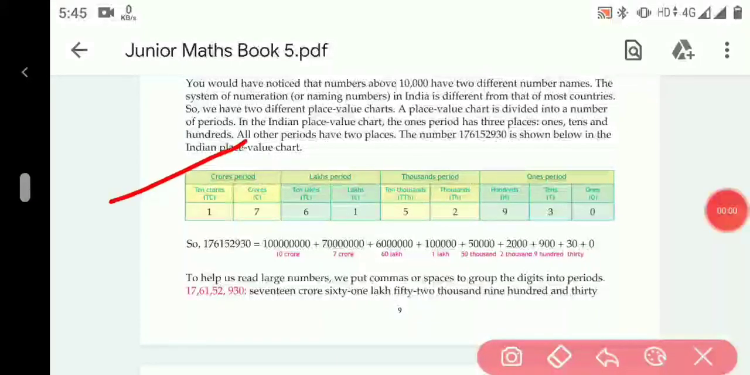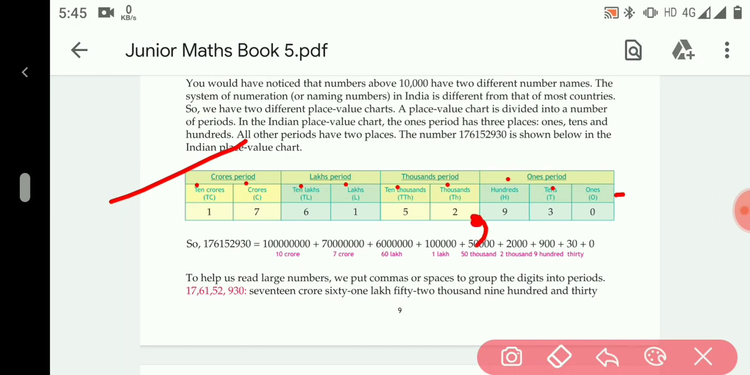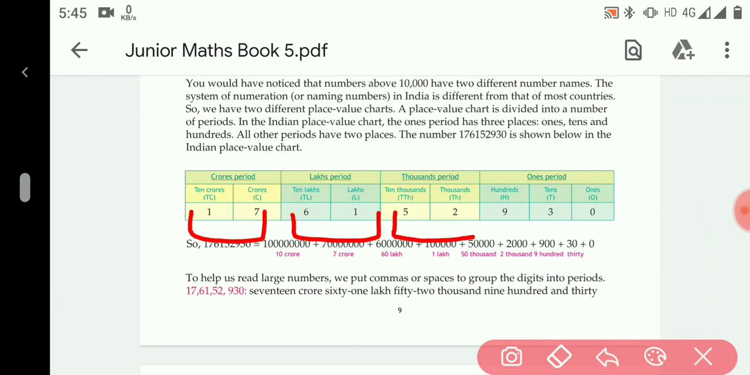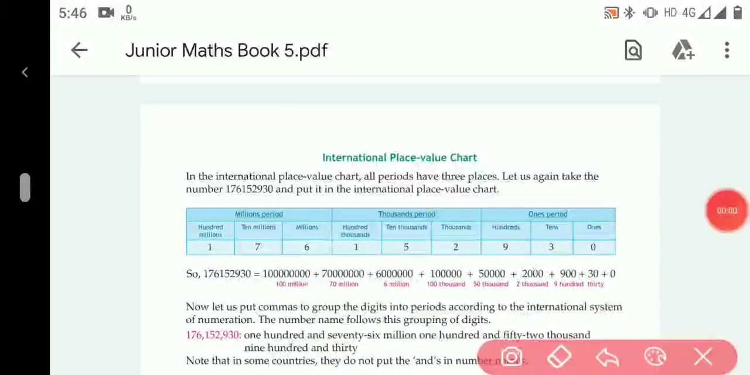Now this is the Indian number system: ones, tens, 100, 1000, 10,000, lakh, 10 lakh, crore, 10 crore. So we have to put commas after every hundred, then after every 10,000, then 10 lakh. This is the Indian number system. The number names in the Indian number system are given as 17 crore, 61 lakh, 52,930.